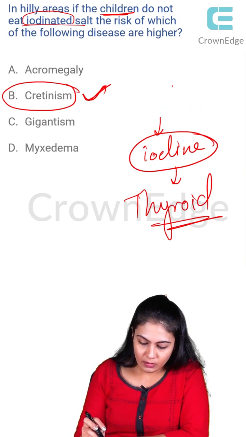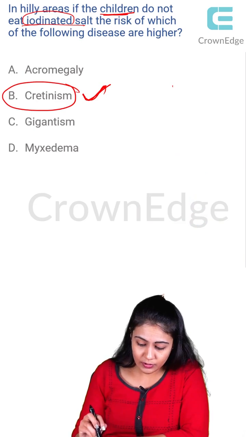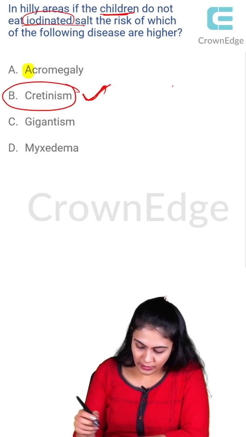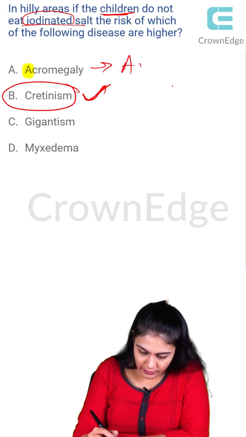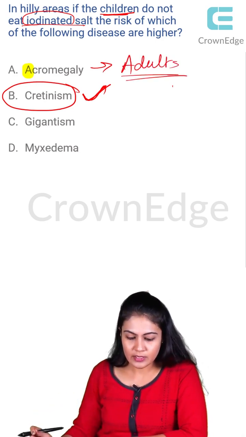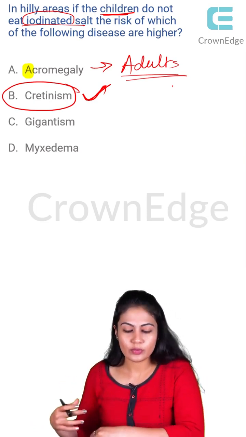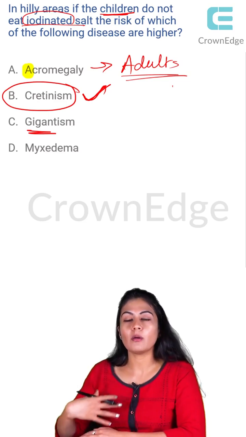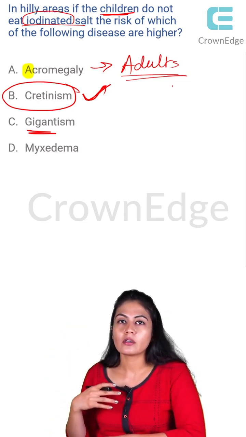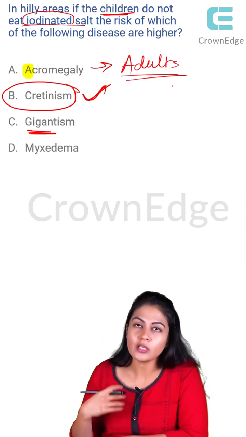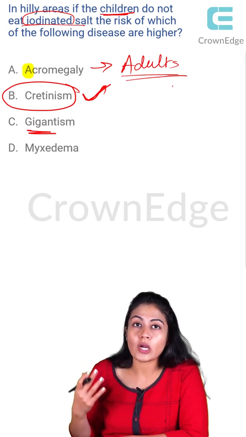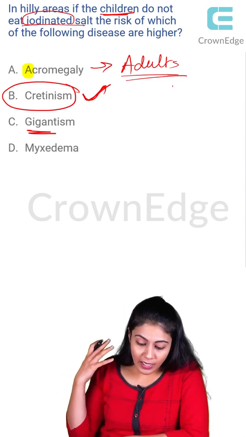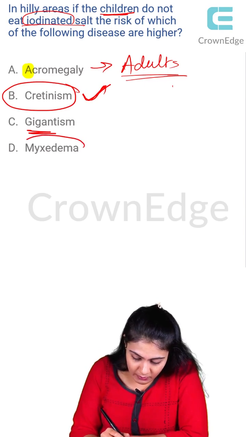Acromegaly. When we talk about acromegaly, we learned in the lecture the mnemonic, how to remember, right? So over here the A is there, so this condition is going to act in adults. If adults have hypersecretion of growth hormone, that will lead to acromegaly, right? And similarly gigantism, with a bigger person, will not happen in hyposecretion, right? They ask about the hyposecretion. Hypersecretion due to excess of iodine, which will lead to excess of thyroid hormone, leads to that. And if the hyposecretion is there, something known as myxedema will occur.